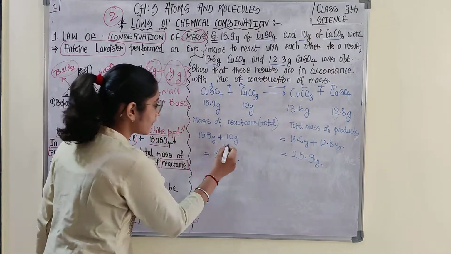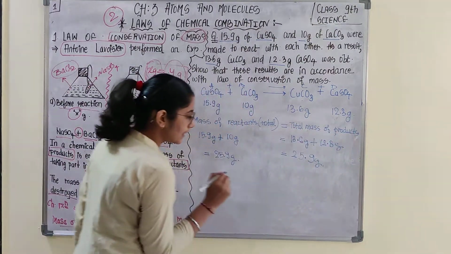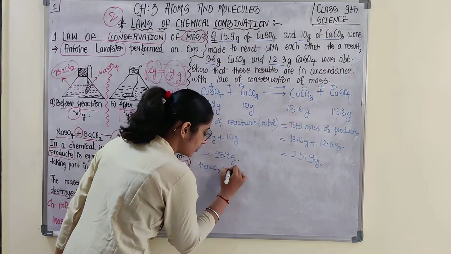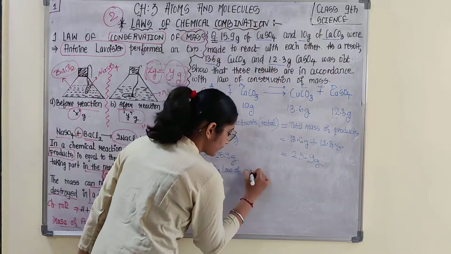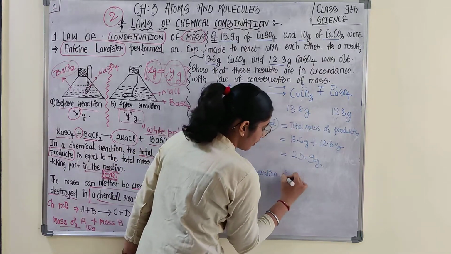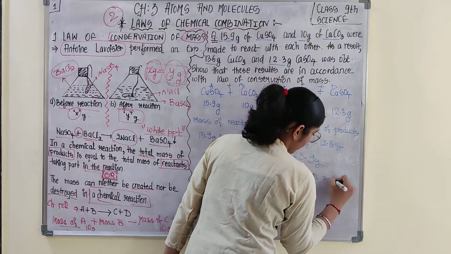So if you observe, the total mass of reactants is equal to the total mass of products, hence the law of conservation of mass is proven.